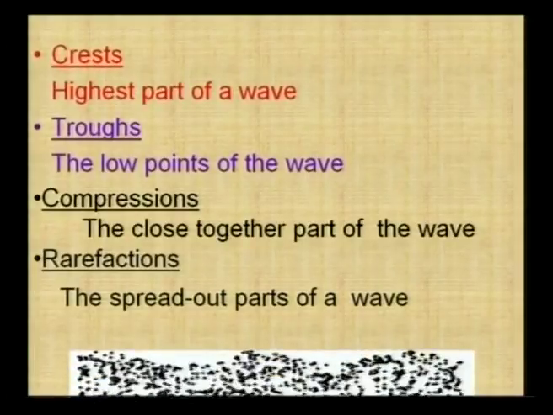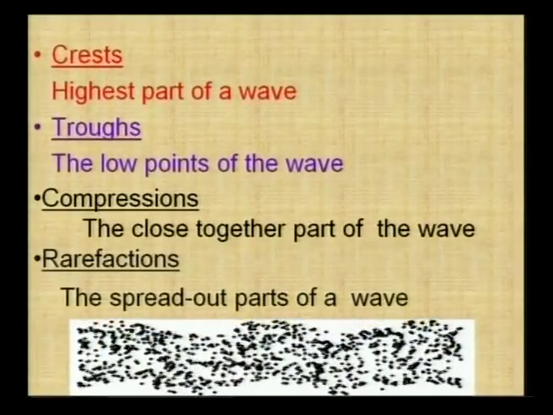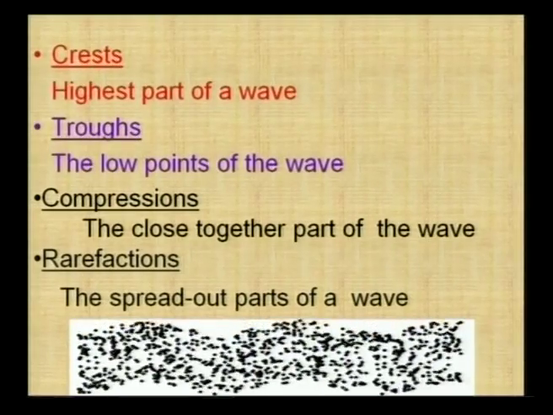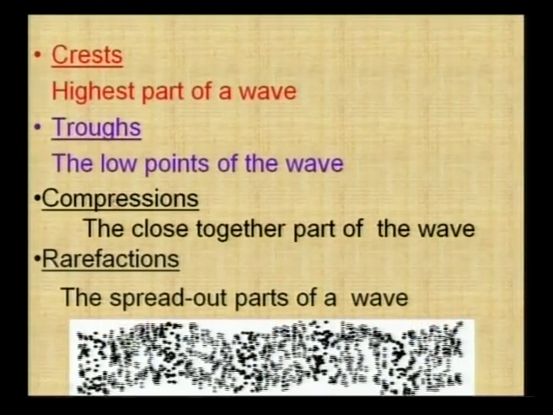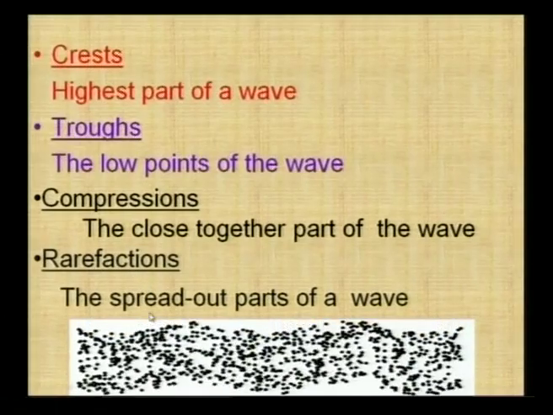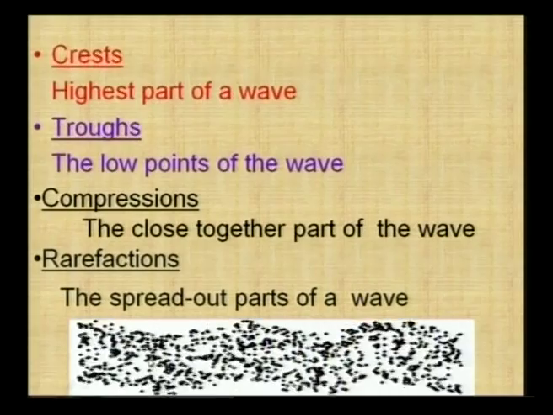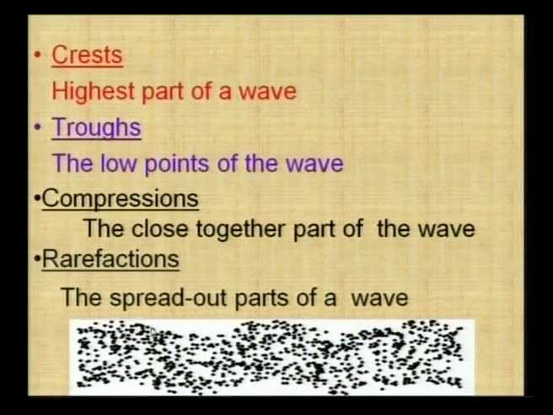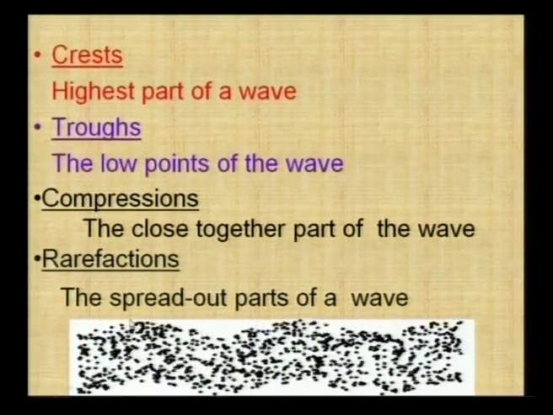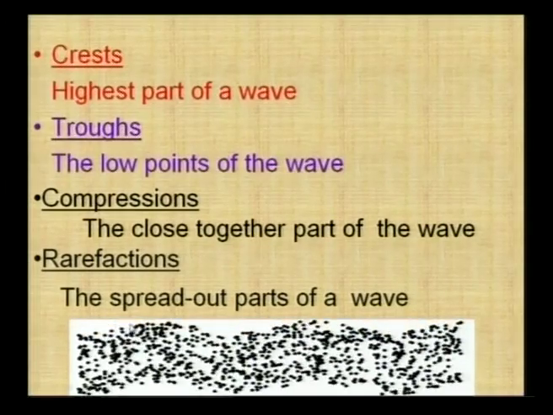So friends, here we are observing one picture. So the highest part of a wave is known as crest and the lowest part of a wave is known as trough. Have you observed, friends? In this figure, we are seeing the highest part of a wave is known as crest and the lowest part of a wave is known as trough. So friends, let us learn about what is meant by compressions and rarefactions. So friends, look at the screen.